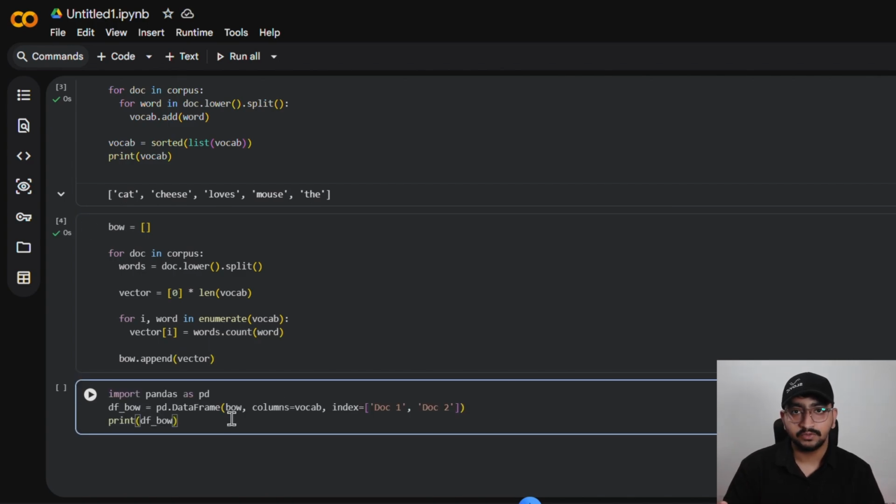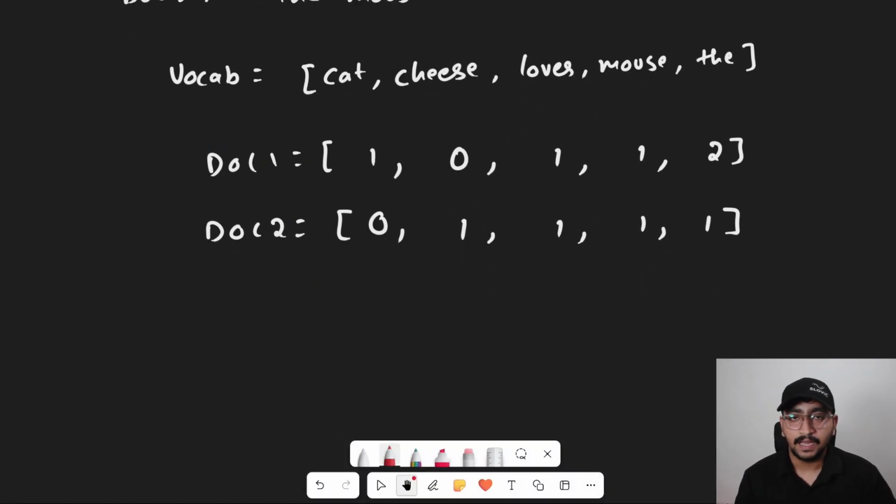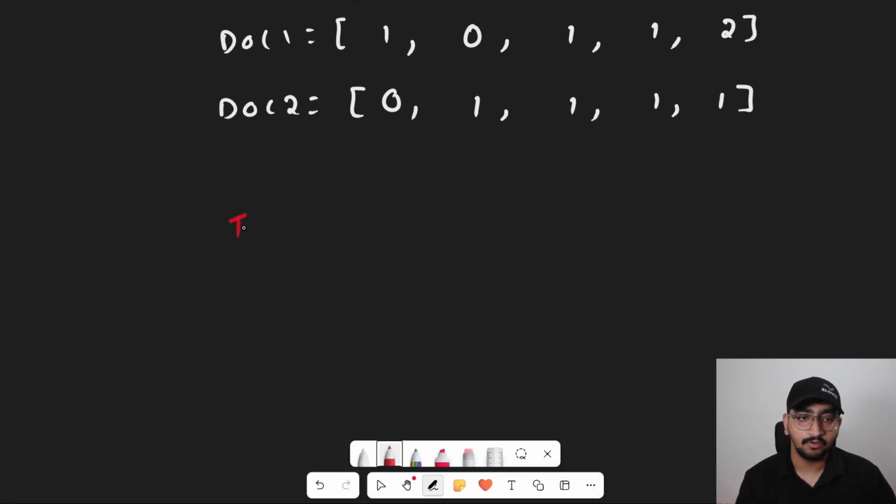To make this easy to read, I have imported pandas and put our list into a data frame. Now let's print and see our final result. To fix the bag of words problem, we use an algorithm called TF-IDF.